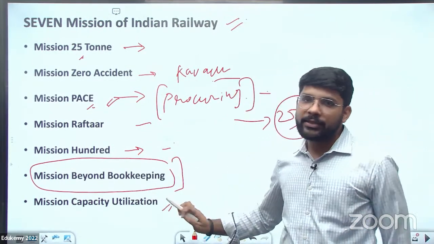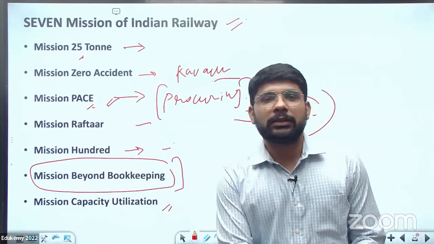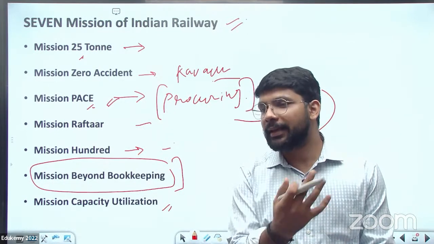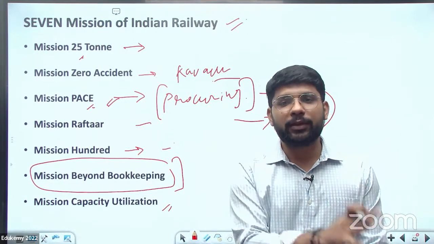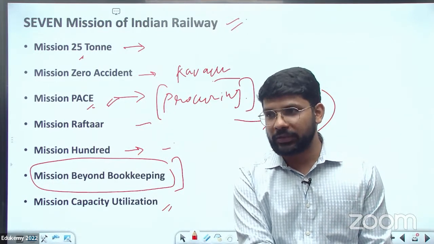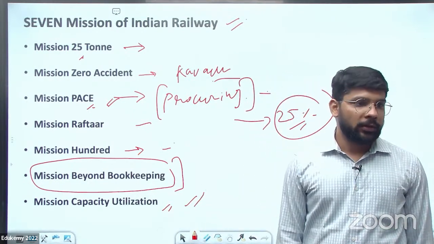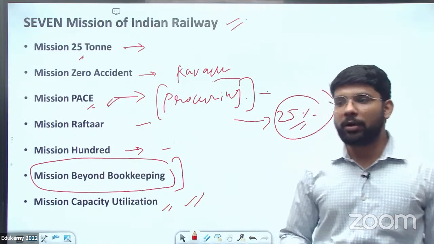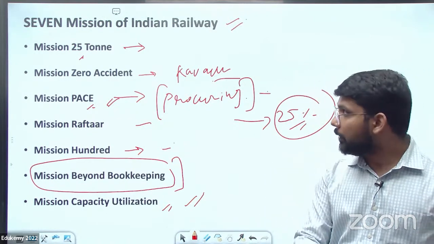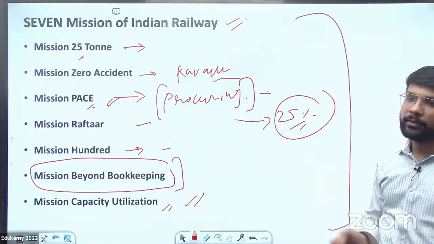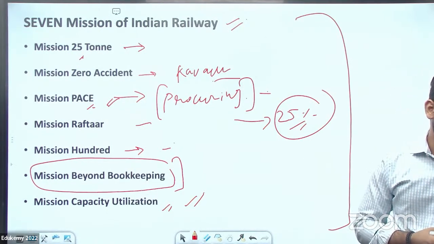Mission Capacity Utilization. We discussed that 60% of the railway routes are highly utilized, more than their capacity, but 40% of the routes are not utilized as per their capacity. So according to this mission, the railway is going to use 100% of all the railway track in the country. So these are the 7 missions of the Indian Railway that have been taken up by the Railway Board of India.